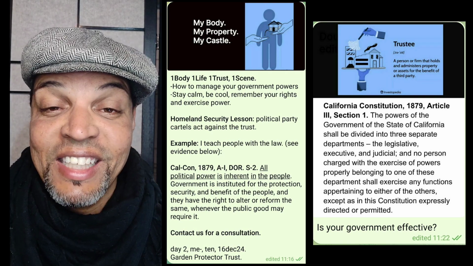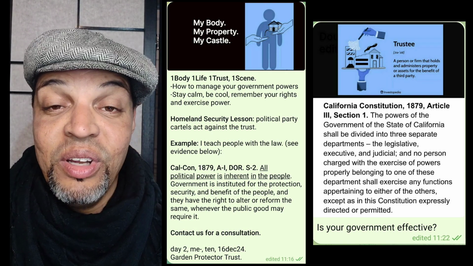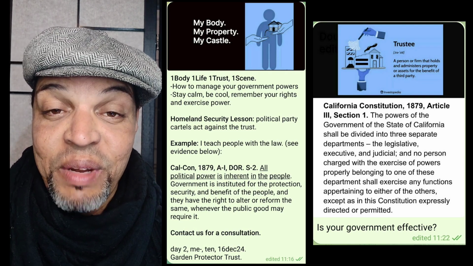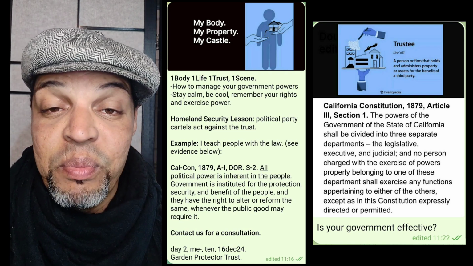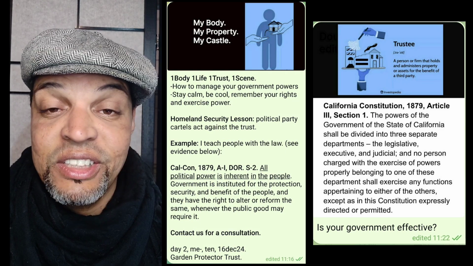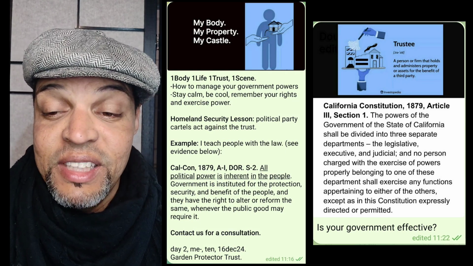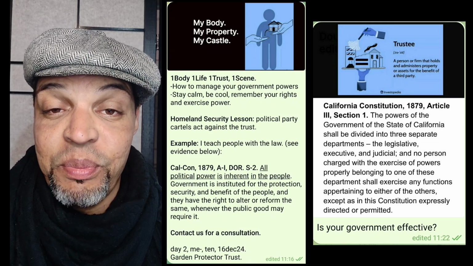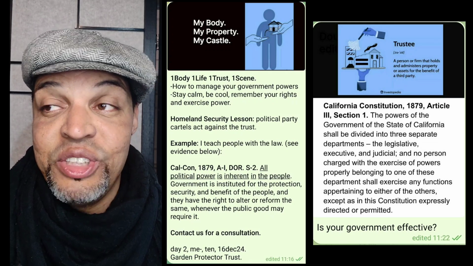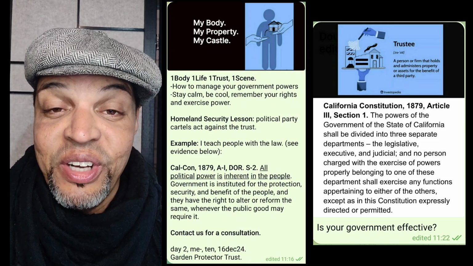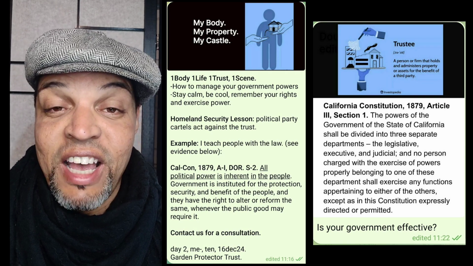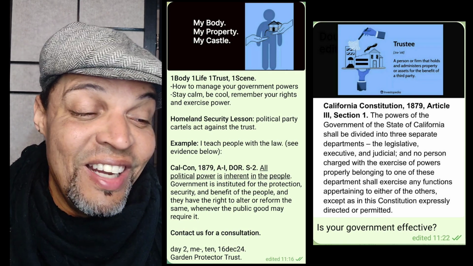All right, so now you got that example. I teach people with the law, okay? All day, all night. Thank you, Jesus, okay? And now you got that Homeland Security lesson, okay? Remember, political party cartels act against the trust, okay? So if you're part of Red Team, if you're part of Blue Team, if you're part of MAGA Team, I know that you're part of a political party, and I know that you don't know the law, okay? I know that you're hanging out with people who don't know the law because you believe that these political parties have power, okay? So silly. All right, let's walk it back up.